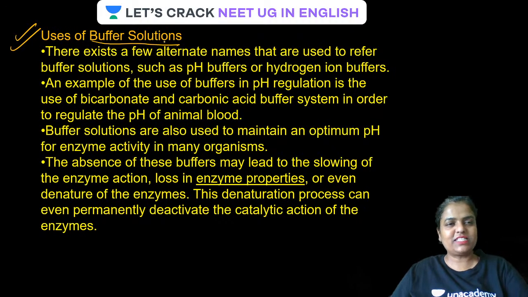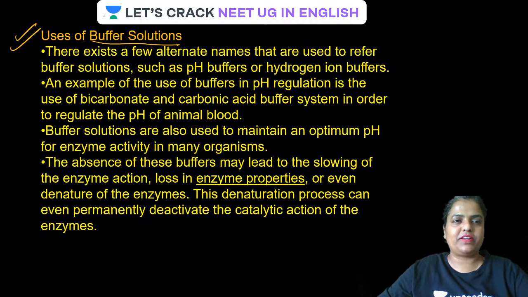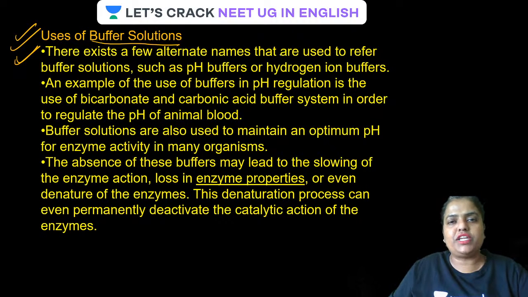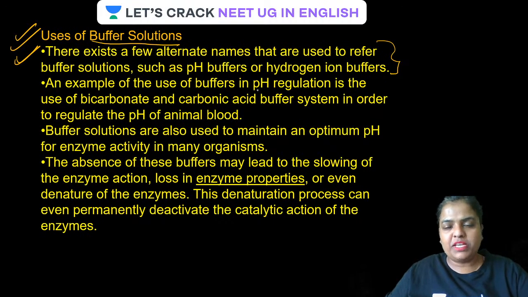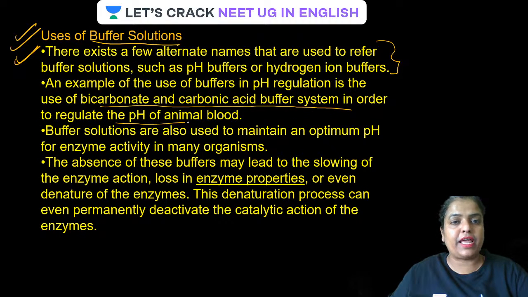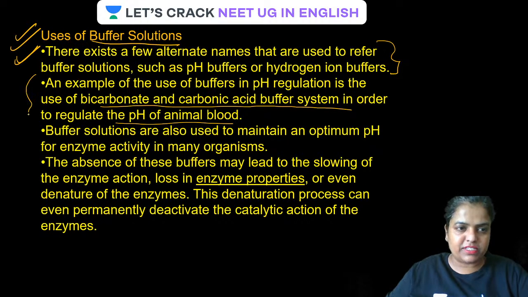Okay, guys, so let us have a look here. Uses of buffer. Buffer solutions have a few alternate names, such as pH buffer, hydrogen ion buffer. Now the use: use of buffer in pH regulation is the use of a bicarbonate or carbonic acid buffer system in order to regulate the pH of animal blood.